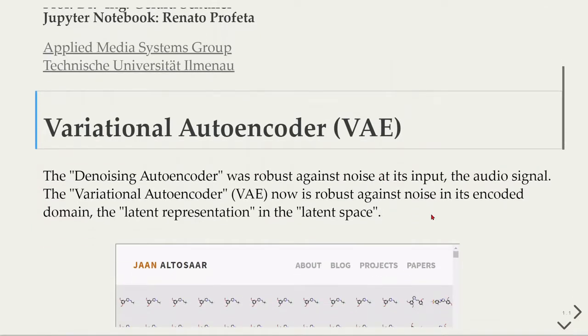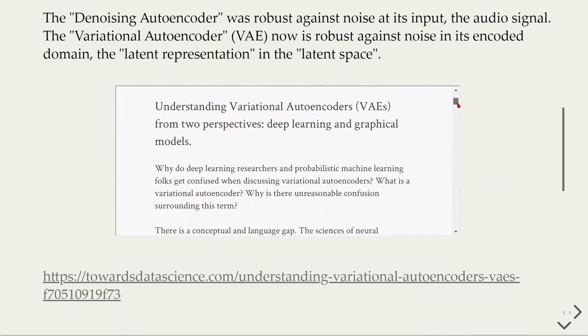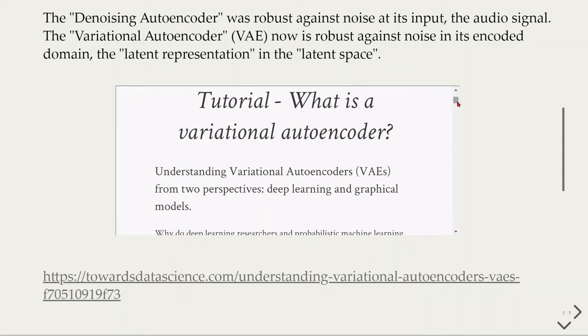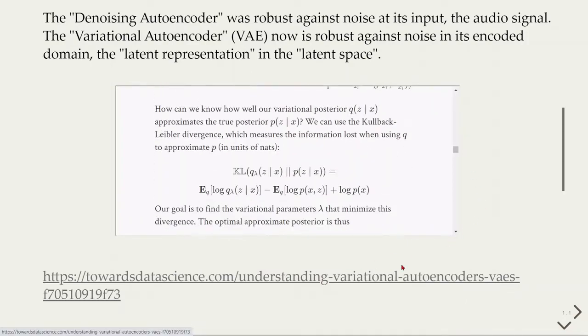So the denoising autoencoder that we saw last time was robust against noise at its input, the audio signal. This time, the variational autoencoder is robust against noise in its encoded domain, what is also called the latent representation in the latent space. Here you can find a very nice tutorial about what is a variational autoencoder. There are very interesting explanations, and also at this link you find another very interesting tutorial, understanding variational autoencoders.